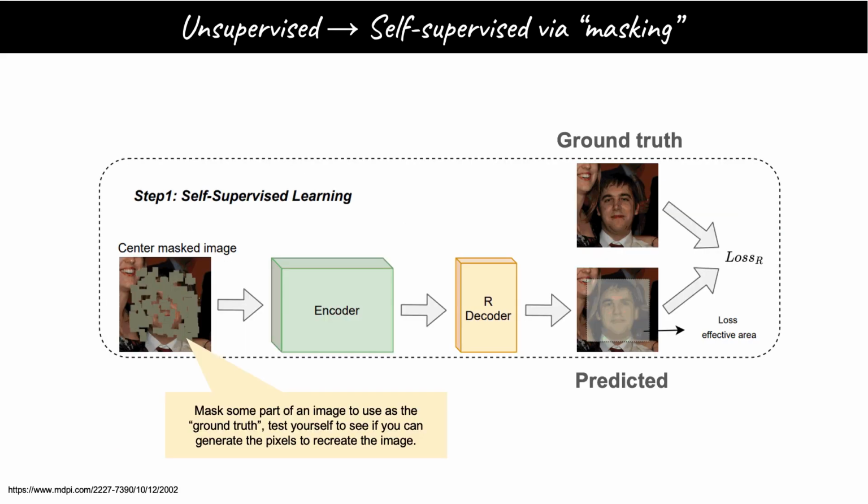This self-supervision technique doesn't only work for text, you can also do it with images. Here is one example where some pixels of the original image are deliberately obfuscated. The model's job is to correctly guess these missing pixels. The difference between the predicted image and the correct image is the loss. The point of training is to keep adjusting the weights of the model, so this loss becomes as low as it can be.